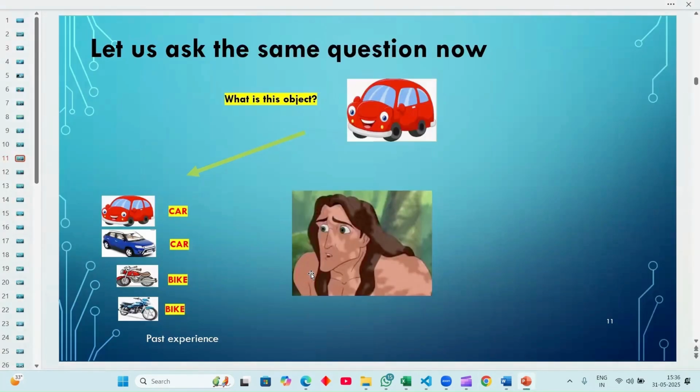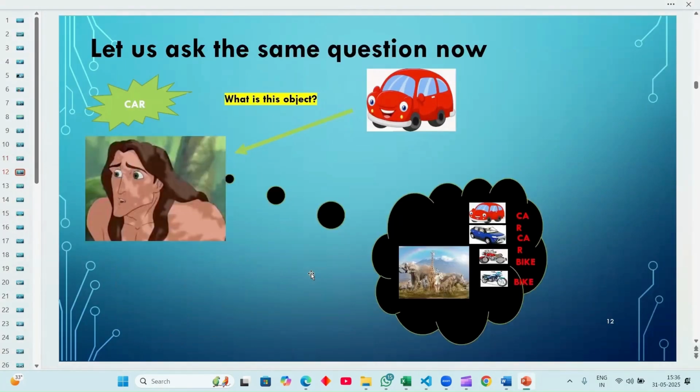Now, a human can easily understand. Now this is an object. He can recognize it when we put both objects, animals and objects. He can easily say, no, this is not an animal. This is a car. The person can easily recognize it because we trained him. Okay.